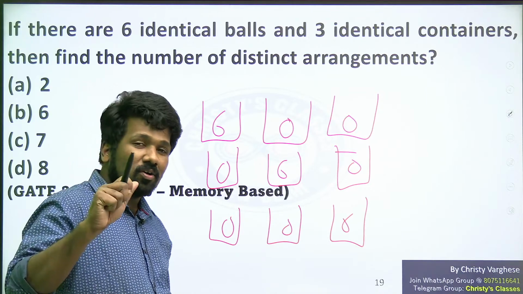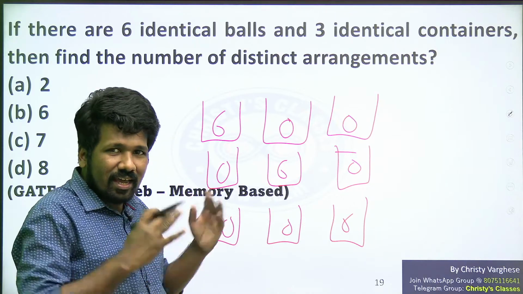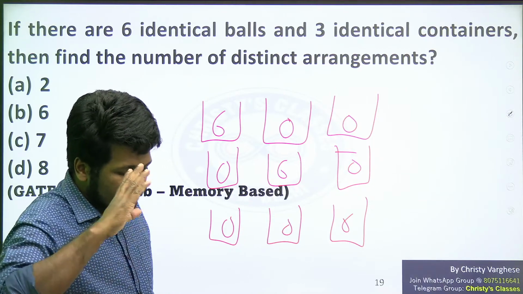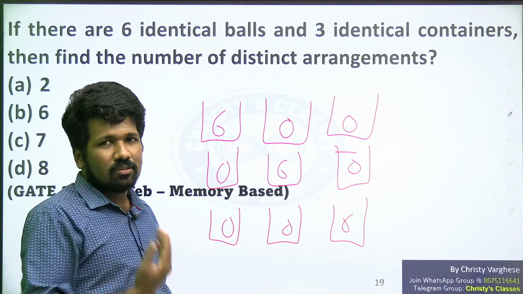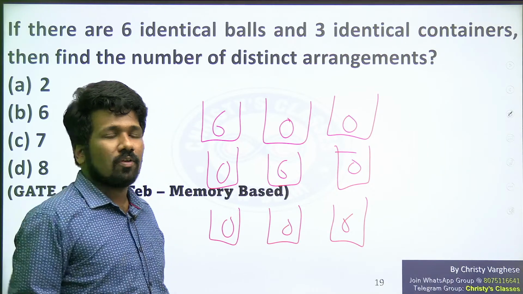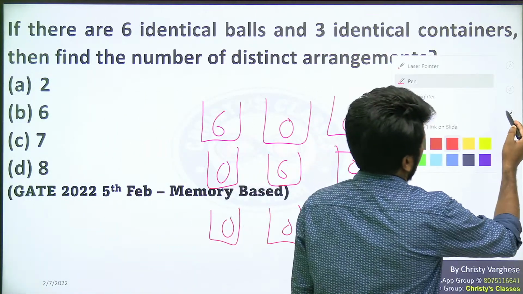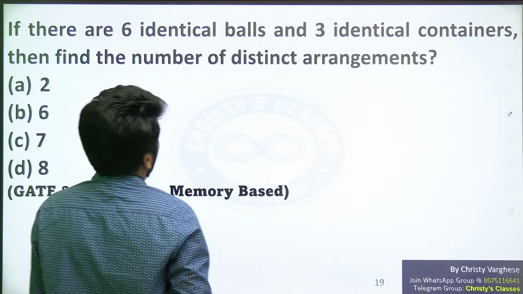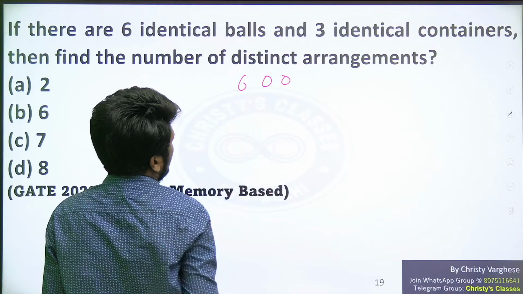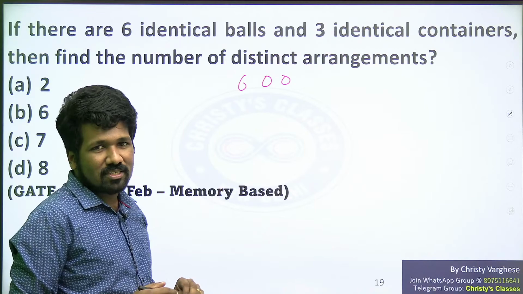In the permutation combination chapter, we discussed many questions where all are not identical. They are different things, like word arrangement questions, anagram problems. Their letters were all distinct. That is why we have to consider 3 into 2 into 1 or 6 into 5 into 4. Here you cannot use that. That's a difference. The word identical changes the whole scenario. So that is why I am assuming 600 is a possibility. Now don't rearrange 600. That is not a different arrangement.